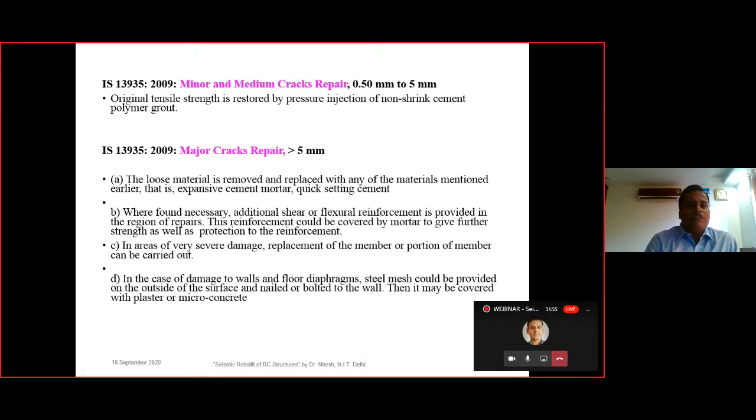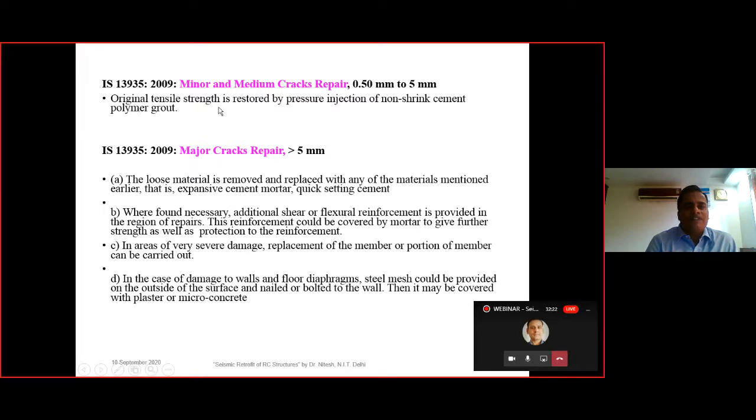Then in IS 13935 for the masonry, there are definitions of the minor and the major cracks in the case of masonry. That is, a minor crack is defined as 0.5 mm to 5 mm, then the medium crack also, and the major crack is greater than 5 mm. So how to retrofit these particular kinds of cracks, the methodology is given over here.